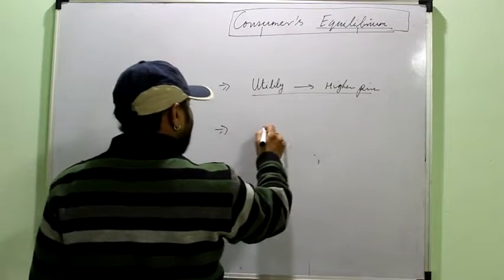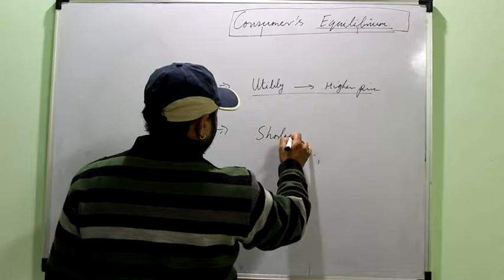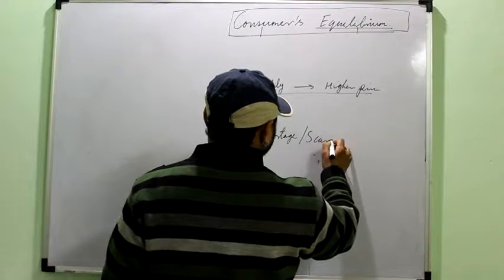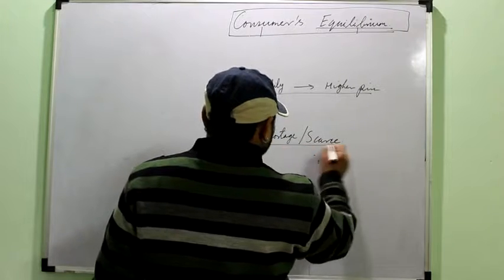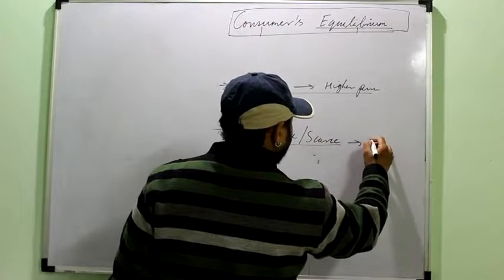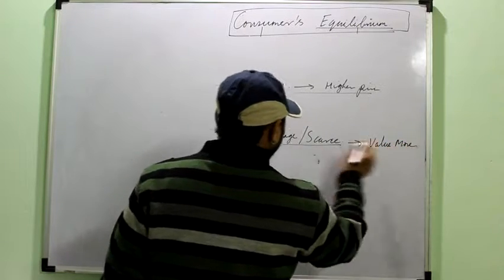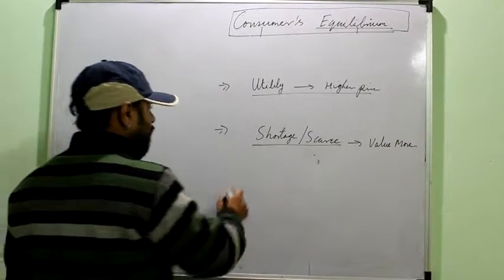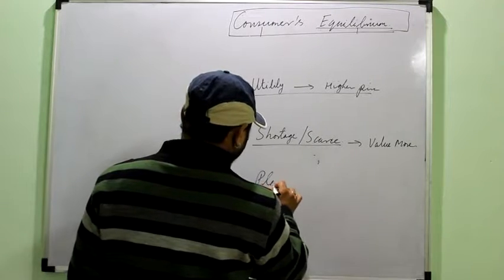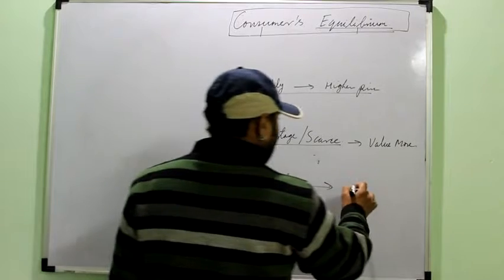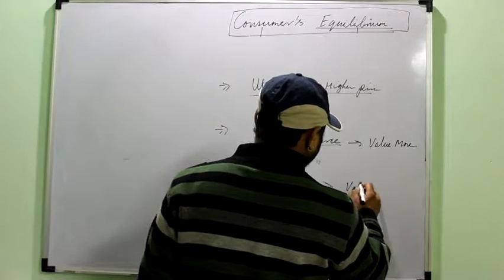And secondly, a commodity which is scarce, where there is shortage, its value will be more. Why is value more? Because the utility is more, like in case of water. And any commodity which is in plenty, meaning you have ample amount of it, will have less value.